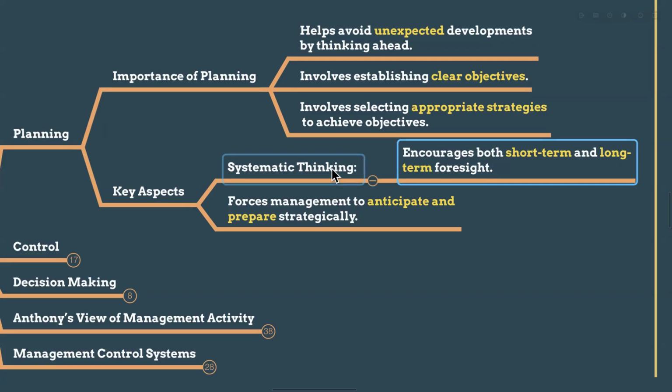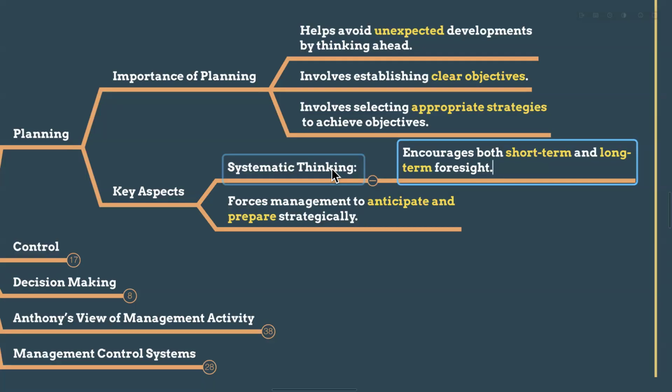For the tactical level, the middle level also can have a plan. What is that? Midterm means 1 to 3 years, right? So middle or tactical planning means 1 to 3 years. For example, Apple can decide to set up more retail stores in major Indian cities within 2 years. So that is the tactical plan to achieve their strategic plan for the next 5 years. Samsung also, to achieve their strategic plan for foldable smartphones, can invest in research to improve the durability of foldable screens over the next 1 to 2 years. That's a tactical plan.